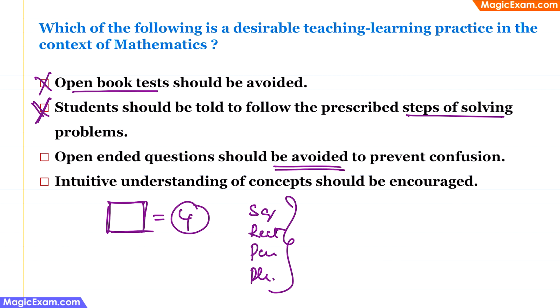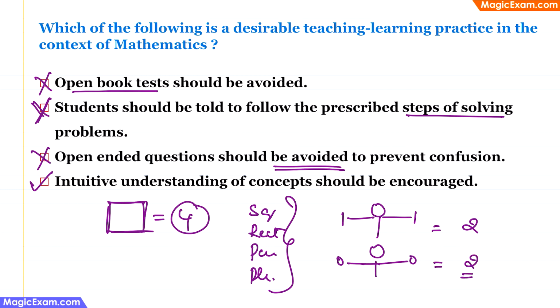Therefore, this is an incorrect statement, and intuitive understanding of concepts should be encouraged. This is a correct statement. For example, if I teach a small boy that if you are holding a pencil in each of your hands, you have 2 pencils with you. The next time when the same child is holding an apple in each hand, then he intuitively knows that he is holding 2 apples, because the last time he was holding 1 pencil in each hand, it was 2 pencils. Now if he is holding 1 apple in each hand, then it has to be 2 apples. Therefore, this is intuitive understanding of the concepts and it should be encouraged. Therefore, this statement is correct.